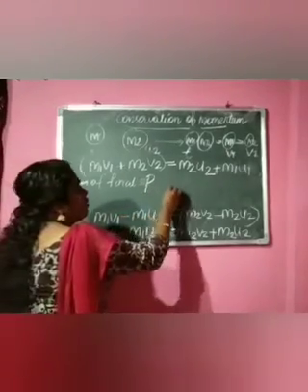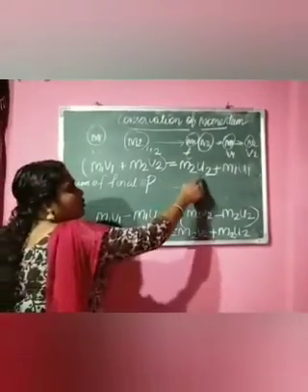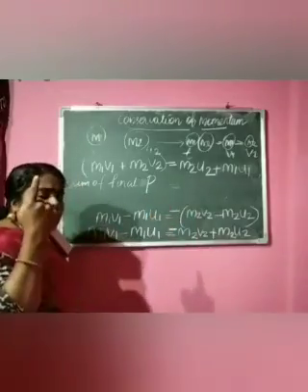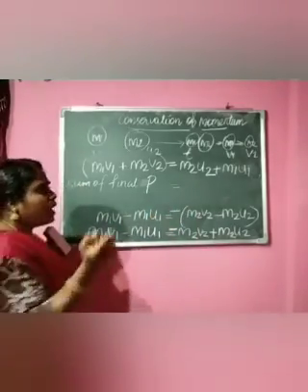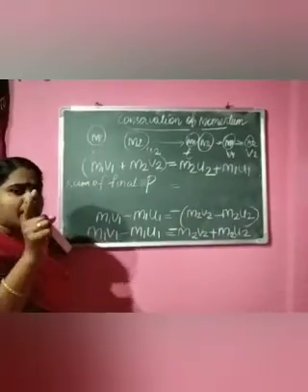Then here it is the sum of initial momentum: M2 U2 is the initial momentum of the mass M2 and M1 U1 is the initial momentum of the mass M1.